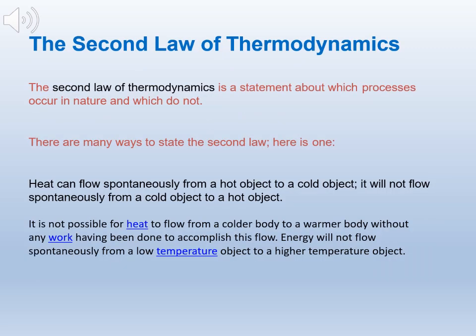Now we move to the second law of thermodynamics. The second law of thermodynamics is a statement about which processes occur in nature and which do not. There are many ways to state the second law. As one, heat can flow spontaneously from a hot object to a cold object. It will not flow spontaneously from a cold object to a hot object. It is not possible for heat to flow from a colder body to a warmer body without any work having been done to accomplish this flow. Energy will not flow spontaneously from a low-temperature object to a higher-temperature object.